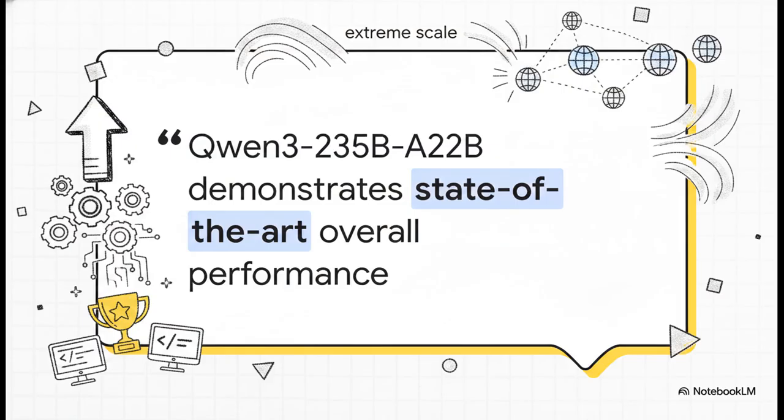Drawing right from the research, the takeaway is undeniably clear. We now have a single, highly efficient, unified model that rivals proprietary giants. From dominating Codeforces ratings to holding state-of-the-art status across 119 languages, Qwen3 proves for sure that open-weight AI can achieve extreme scale and pinpoint efficiency all at once.